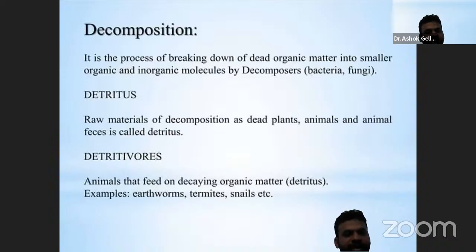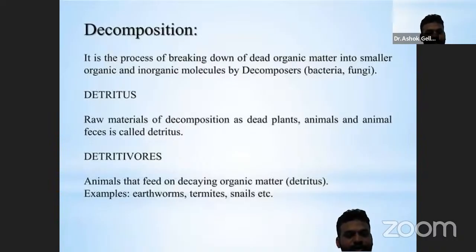Then decomposition. It is the natural process that breaks down organic matter into simpler substances, which is the first step in recycling nutrients used by the different organisms. For example, bacteria and fungi.